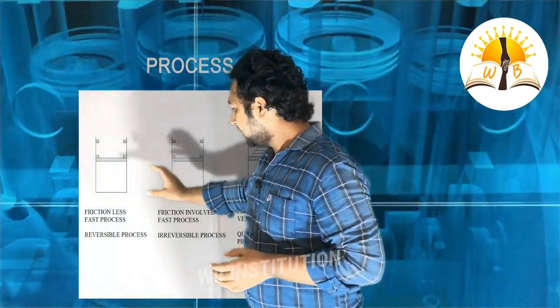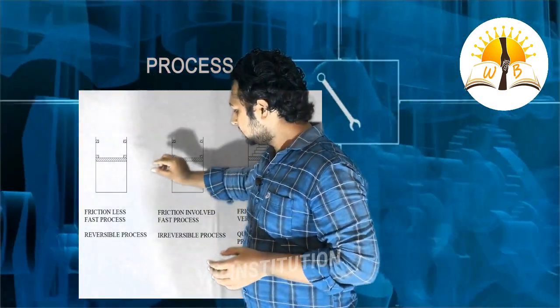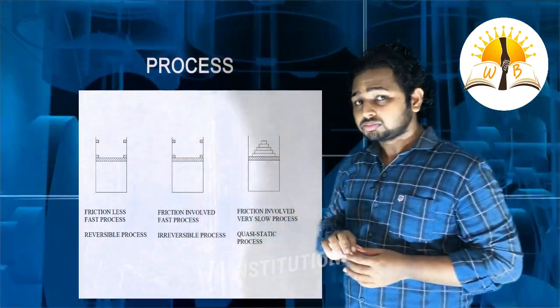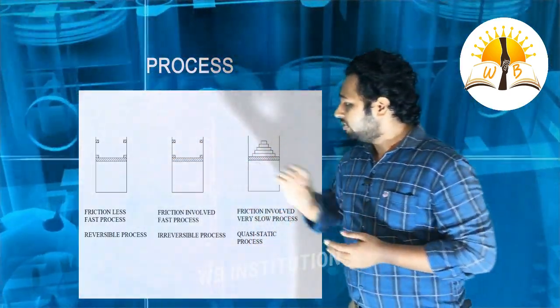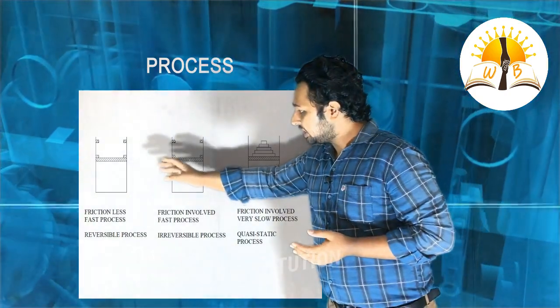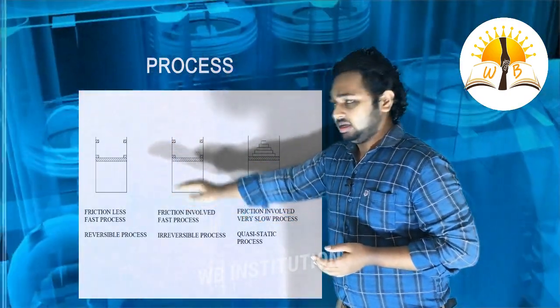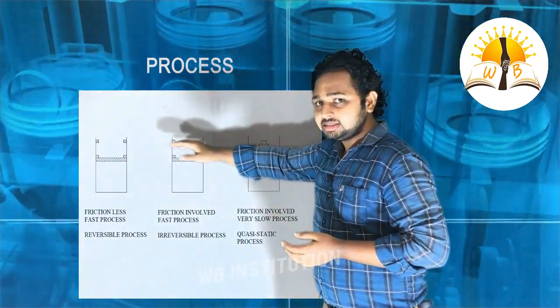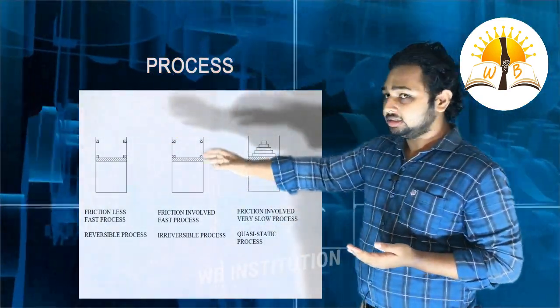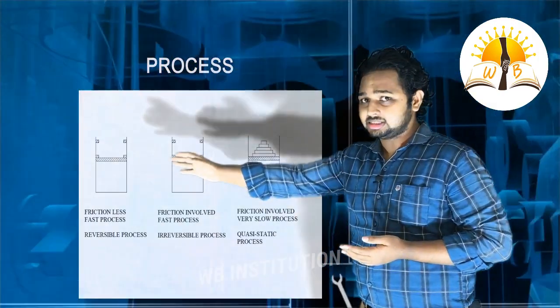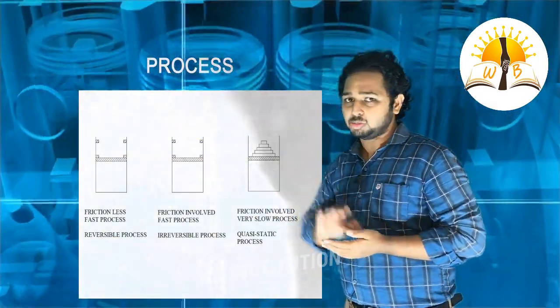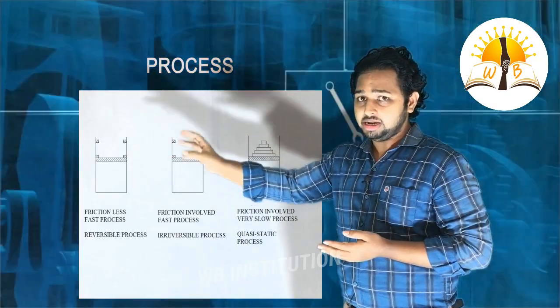In this cylinder, we can see a stopper in the initial position and also in the final position. In this piston, no friction is generated. If we remove the stopper, the piston will go very fast and hit the top stopper. Here there is no friction generated in this system. So this is called a reversible process. But this cannot happen in nature.